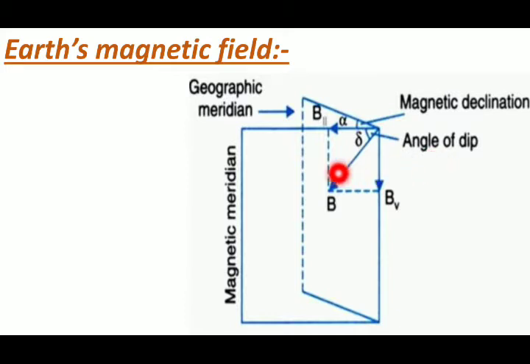So BH is the horizontal magnetic field of the earth and BV is the vertical magnetic field of the earth. If you have to find the resultant, it will be nothing but B. As you can see here, this B is making some angle, see this triangle.